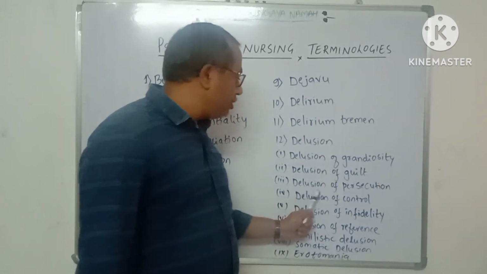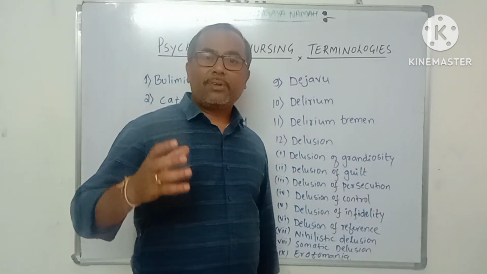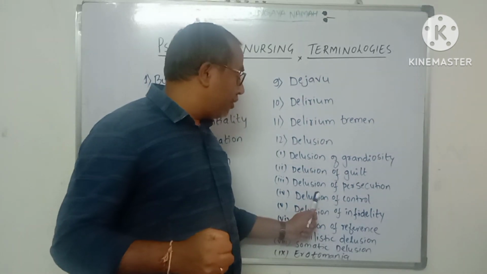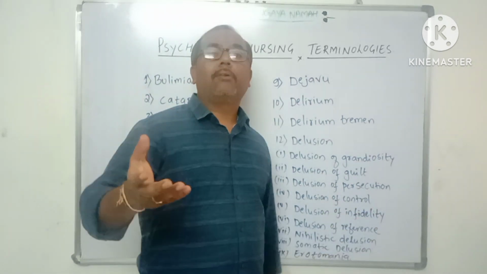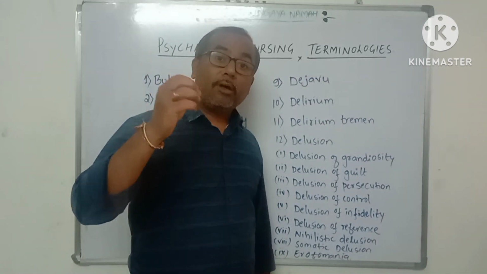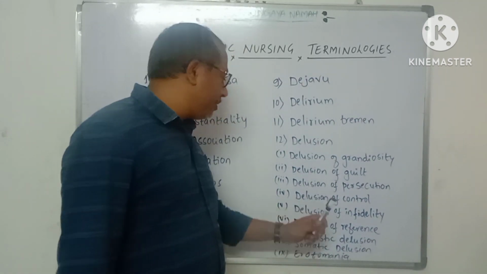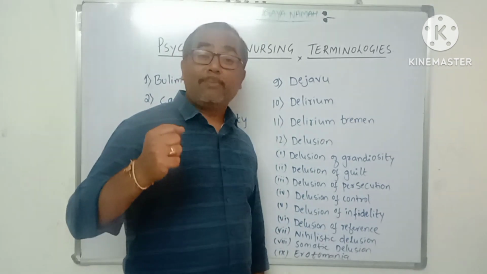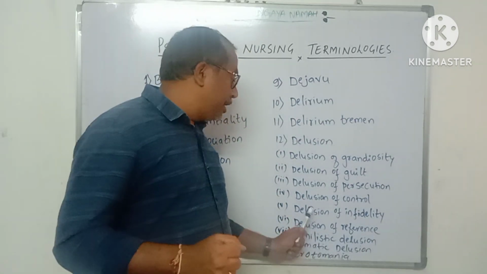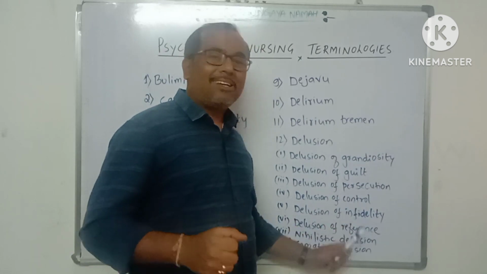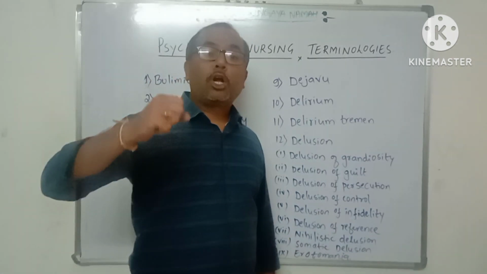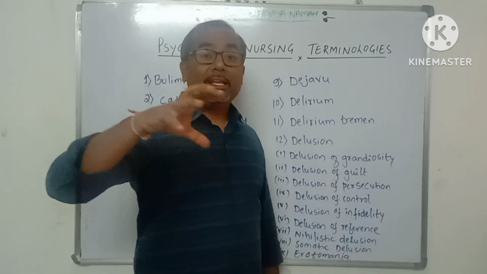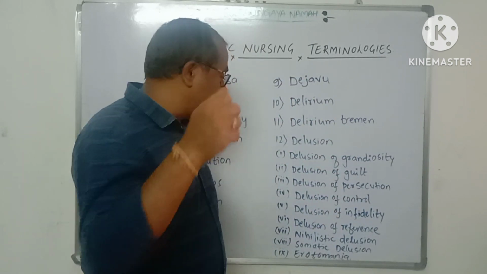Next one is delusion of persecution. Delusion of persecution is a false fixed belief in which the patient believes that someone is trying to harm him or his family. That belief will be there. Next one is delusion of control. Delusion of control is a false fixed belief in which the patient believes that his thoughts and his ideas are being controlled by some external agency. Some external agency is trying to control his thoughts or his movements. Everything is controlled by some external agency.